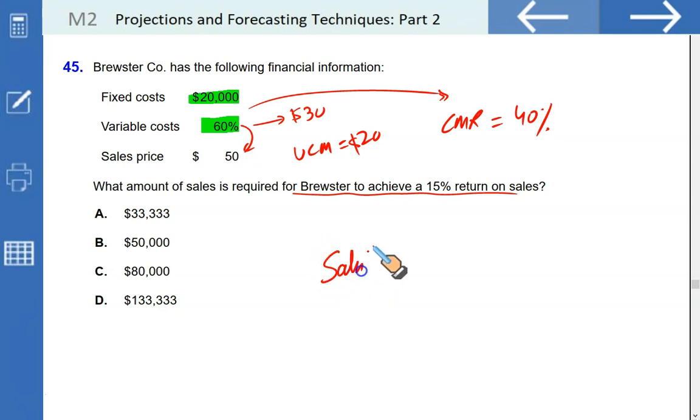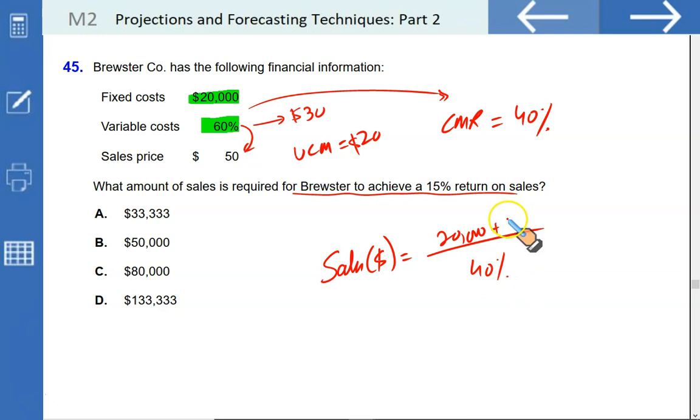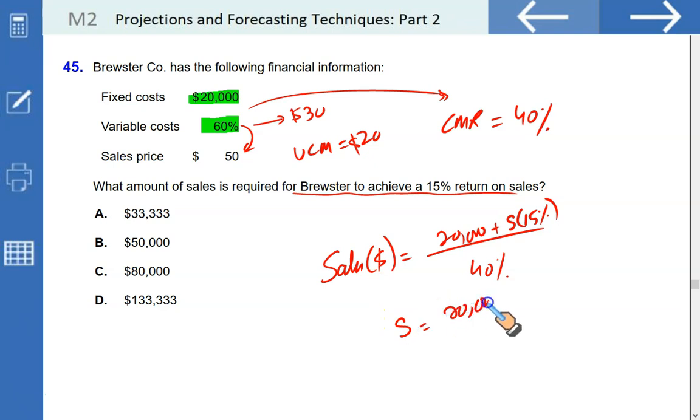So we need sales dollars that will not only cover your fixed cost but also generate a return of 15% on sales, and divide it by the contribution margin ratio, which is 40%. Let's call our sales S. Our profit then has to be 15% of sales, right? So S equals 20,000 fixed cost plus 0.15 S, upon 0.40.